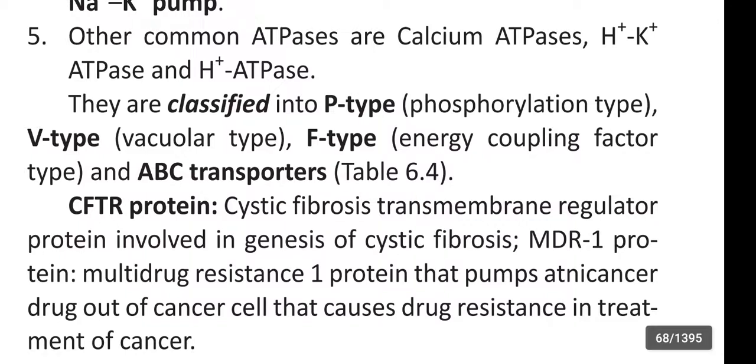Next, they are classified into P type, that is phosphorylation type, V type, vacuolar type, F type, energy coupling factor type, and ABC transporters.